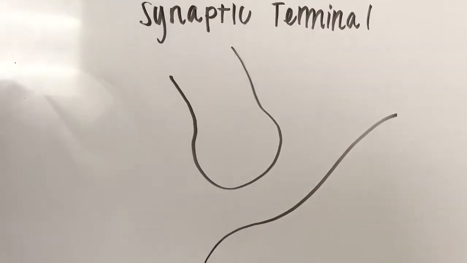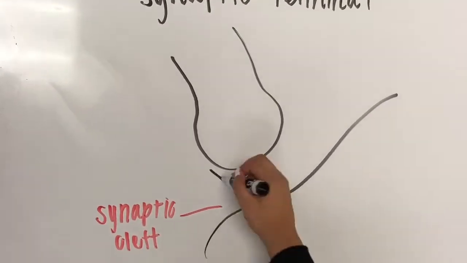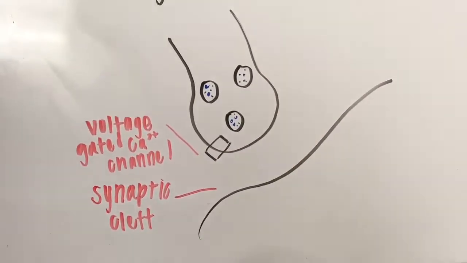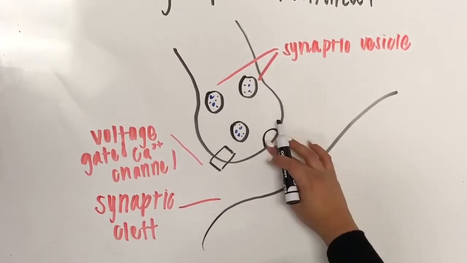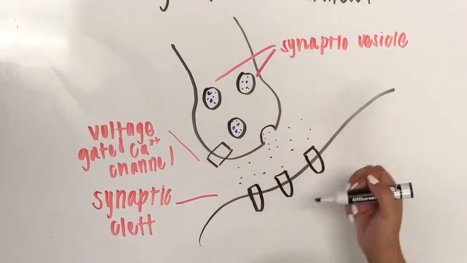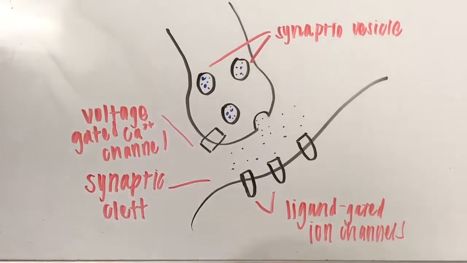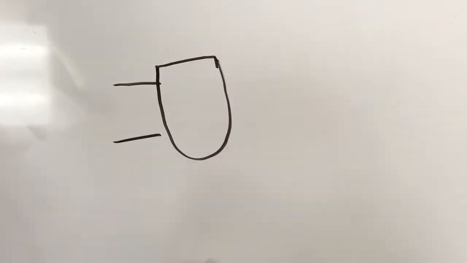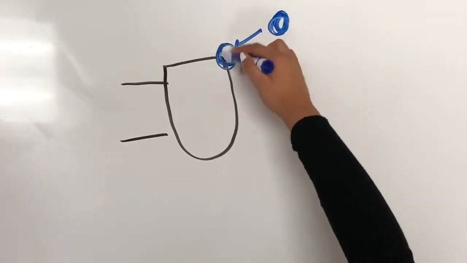The following is an illustration of a chemical synapse. When an action potential depolarizes the plasma membrane of the synaptic terminal, it opens voltage-gated calcium channels in the membrane, creating an influx of calcium cations. The elevated concentration of calcium cations in the terminal causes synaptic vesicles to fuse with the presynaptic membrane. The vesicles release neurotransmitter into the synaptic cleft.